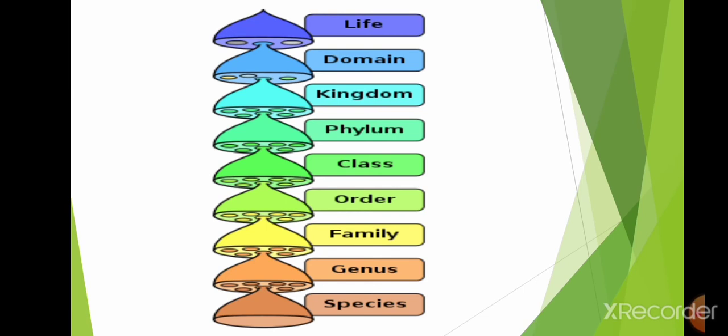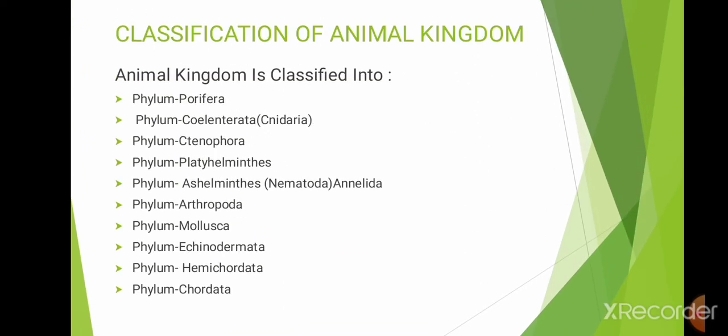Further, this classification is also divided into life, domain, kingdom, phylum, class, order, family, genus, species, etc. In these phylums, for phylum Porifera, we have the example of sponges: Coelenterata, Ctenophora, Platyhelminthes, Aschelminthes.